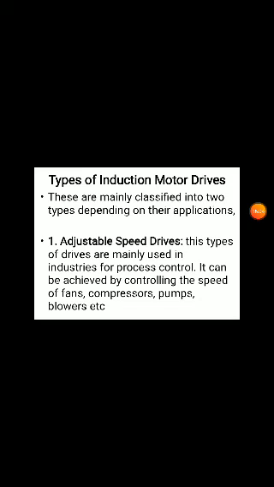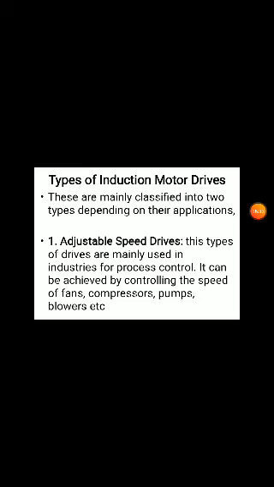This is used in industries for process control. It can be achieved by controlling the speed of fans. In industries, you need to control the fan speeds and compressors. Adjustable speed drives mean we can control the speeds of compressors, pumps and fans.